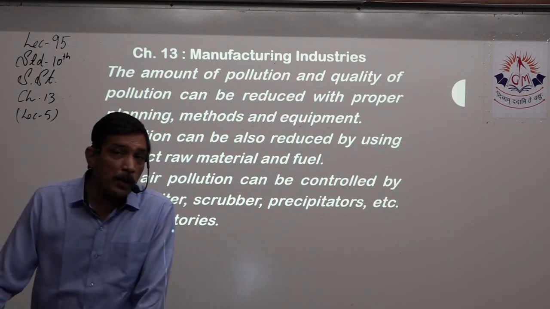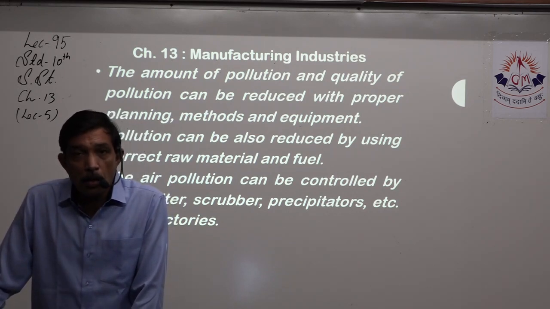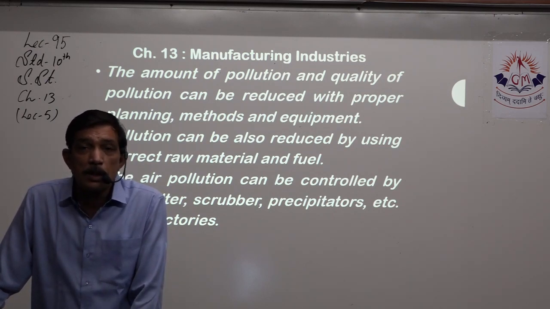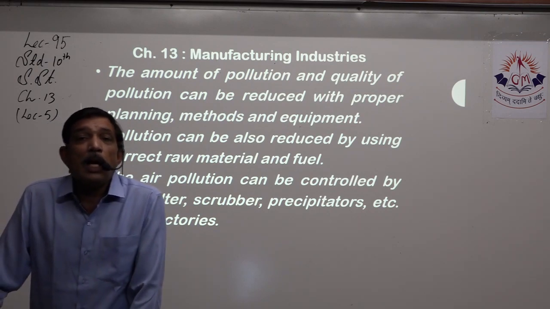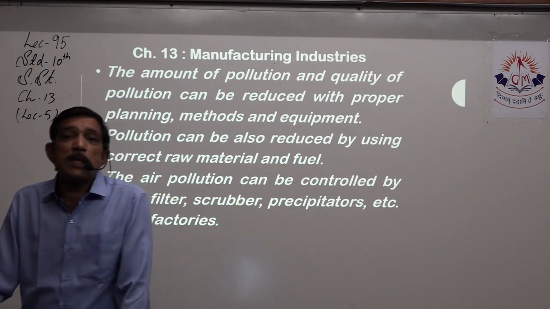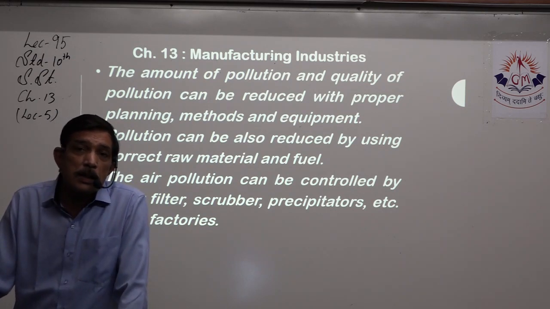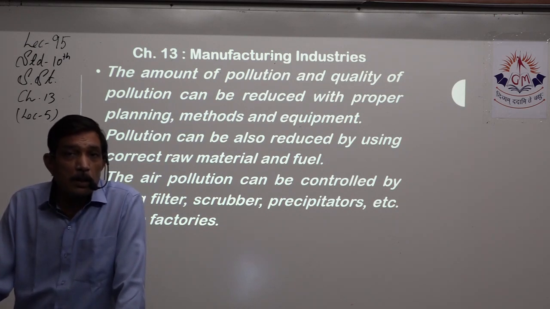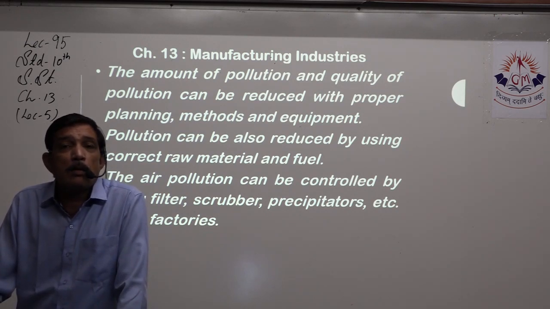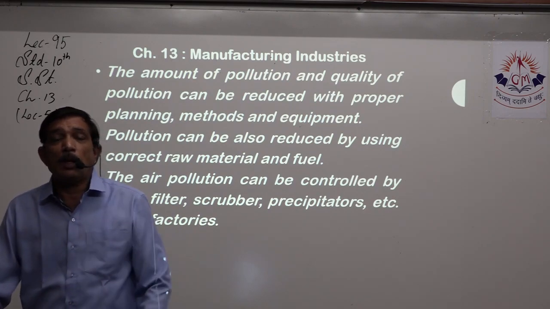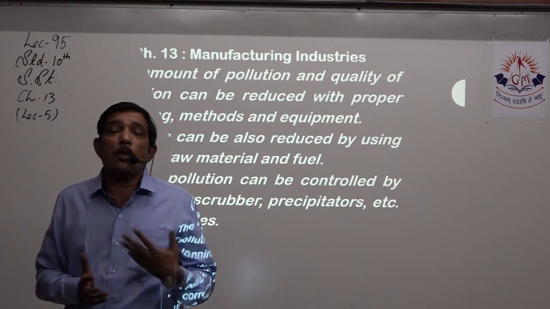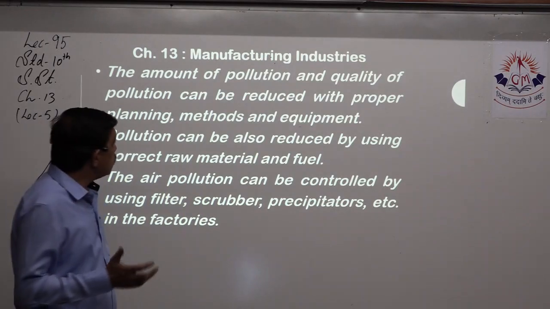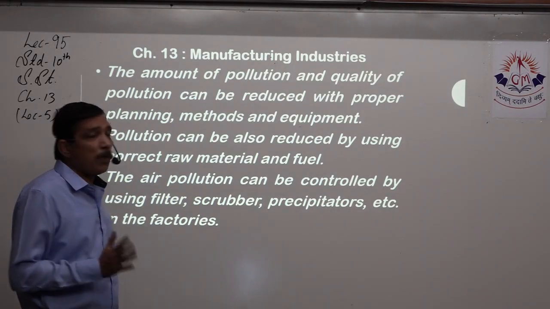If they are buying new vehicles, those will be made with the latest rules and regulations in mind, and they will be according to government norms and conditions, so they will have less pollution. The government also emphasizes using CNG vehicles rather than petrol and diesel vehicles. Electric vehicles are also gaining speed nowadays. So by discarding old vehicles and old machinery, we can control the pollution created in the environment. Pollution can also be reduced by using correct raw material and fuel.